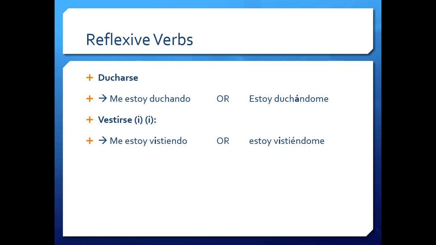What happens with the reflexive verbs? With the reflexive verbs, we say me estoy duchando regularly, or we put the me at the end. So this gerund form has the same issue as we had with the infinitives. You can put the reflexive pronoun at the end, attached, stuck, glued to the gerund, okay? Now the problem is that we're going to have this little accent coming up because the word got longer. Don't worry too much about it now. So me estoy duchando or estoy duchándome, and me estoy vistiendo or estoy vistiéndome, and you see the fada there again, okay?